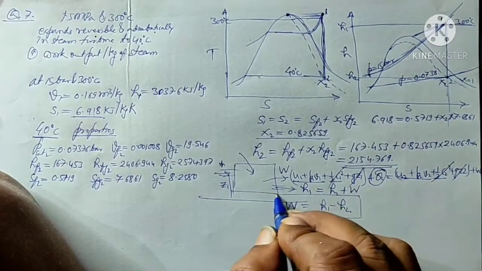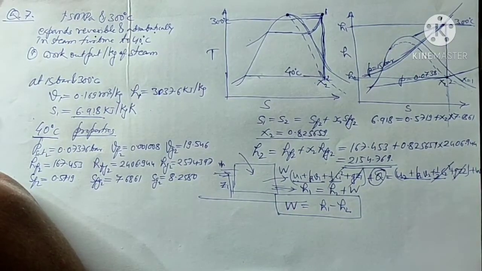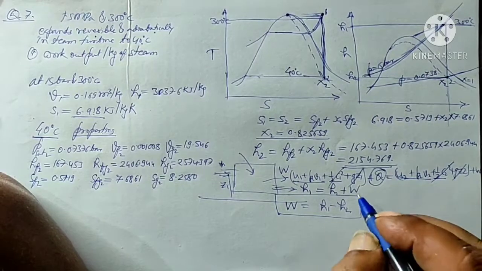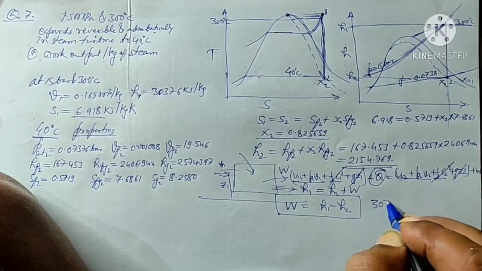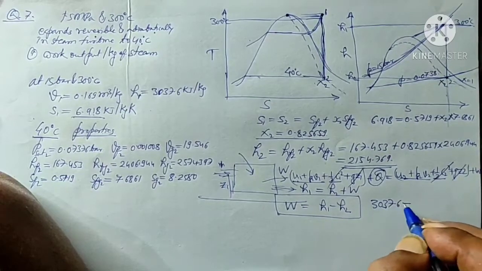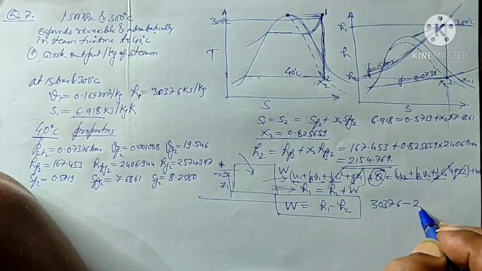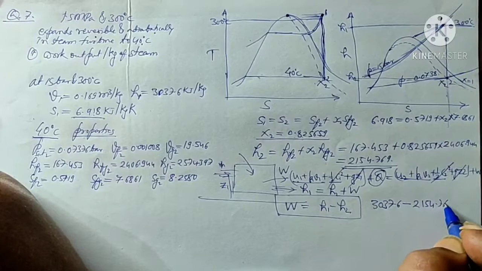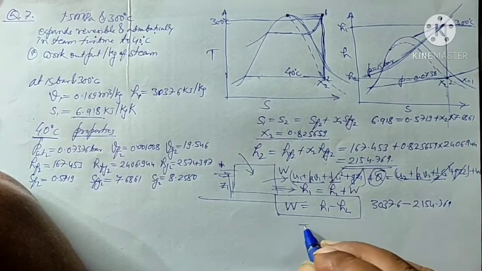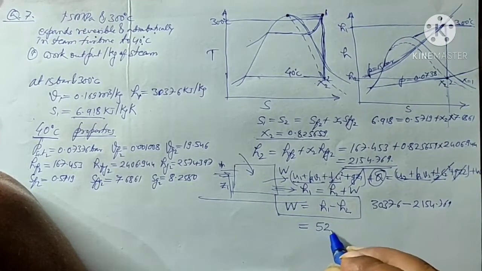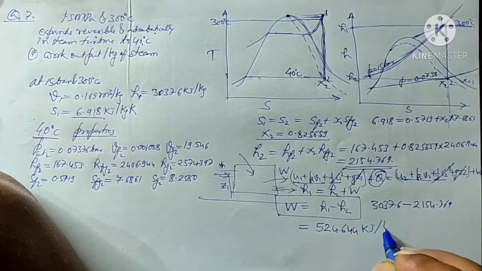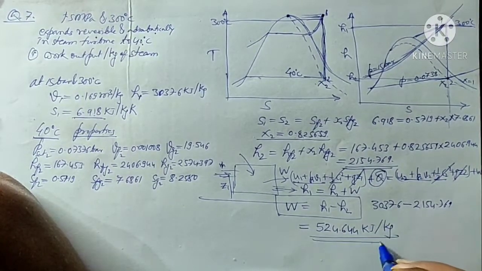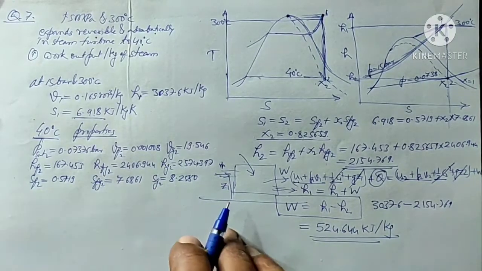So this is the steady flow energy equation for the turbine. Substituting the values, H1 equals 3037.6 minus H2 equals 2154.769. So this gives me the value 524.644 kilojoules per kg. So this is the work done I am going to get from this turbine.